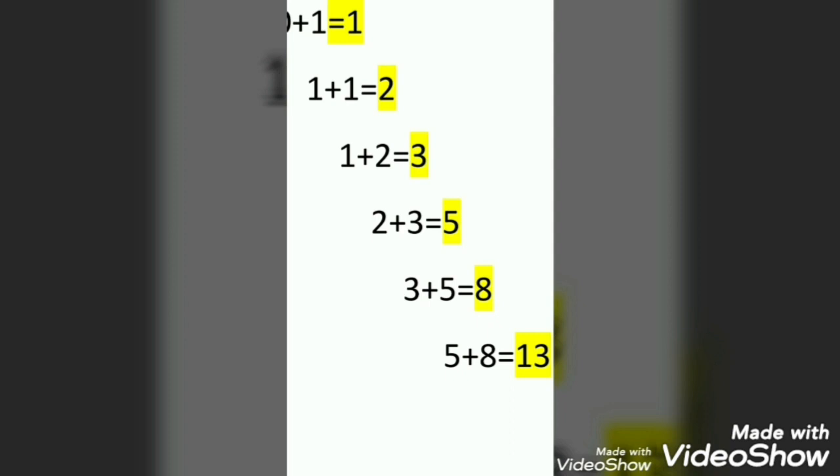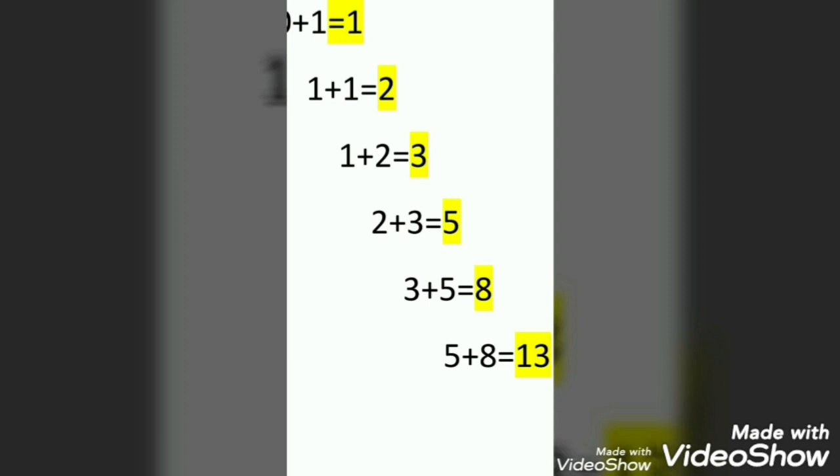You can see on the screen: 0 plus 1, 1; 1 plus 1, 2; 1 plus 2, 3; 2 plus 3, 5; 3 plus 5, 8; 5 plus 8, 13. Like that, adding the previous two numbers, we will get the consecutive number in the Fibonacci series. And these numbers appear all over the universe.